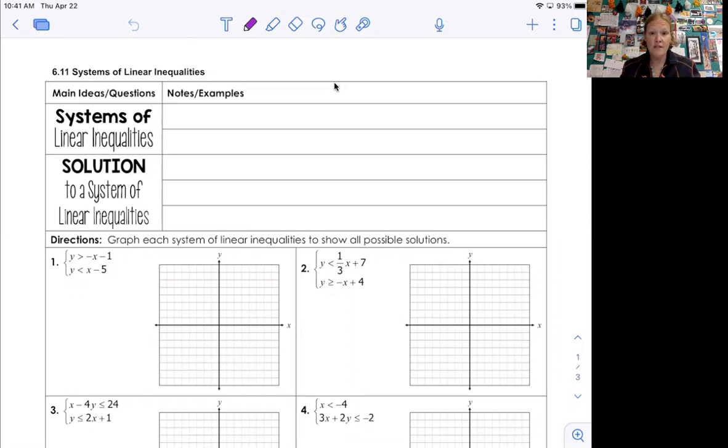Okay, so systems of linear inequalities are two or more linear inequalities that are graphed together.